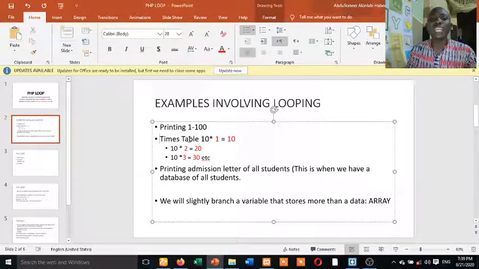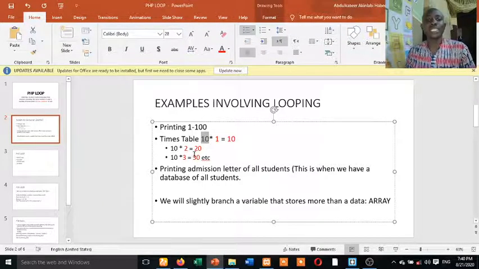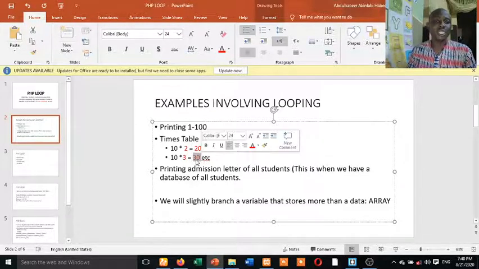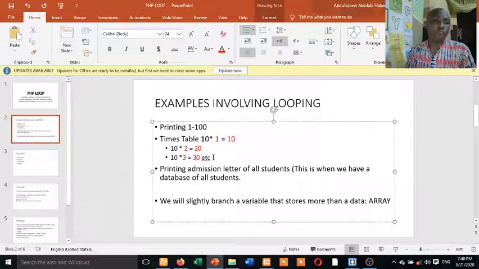Let's take for instance, we want to do a timetable. We want to do 10 times 1 is 10, 10 times 2 is 20, 10 times 3 is 30. You can see all these ones in red color are the ones that are dynamic. You see this 10 is constant. So 10 times 2 is 20. These 2 will be changing, these 3 will be changing, and 30 also will be changing. So those are examples of looping.